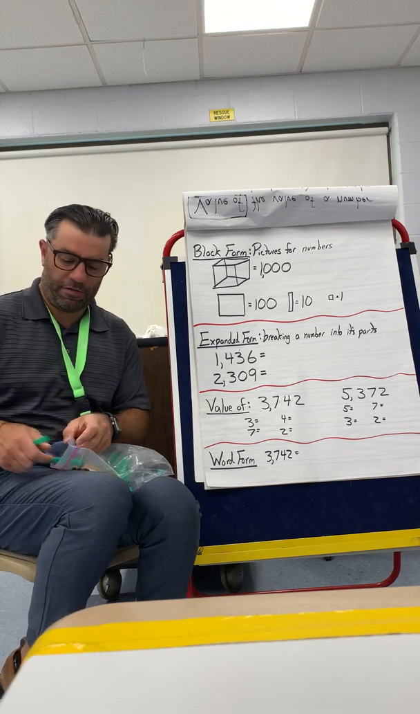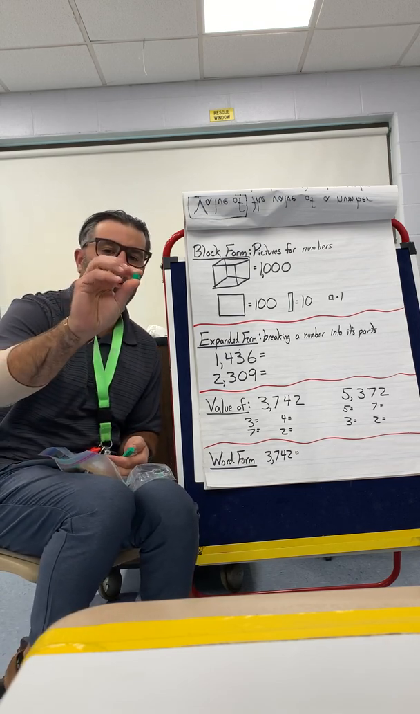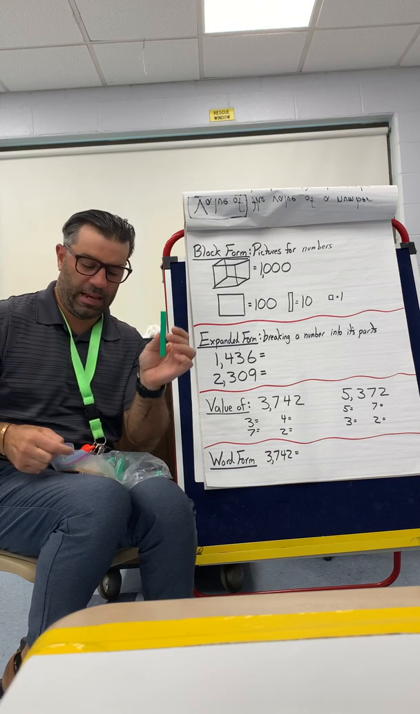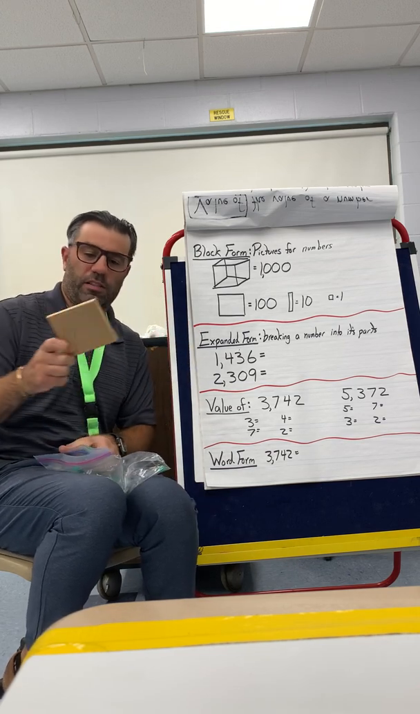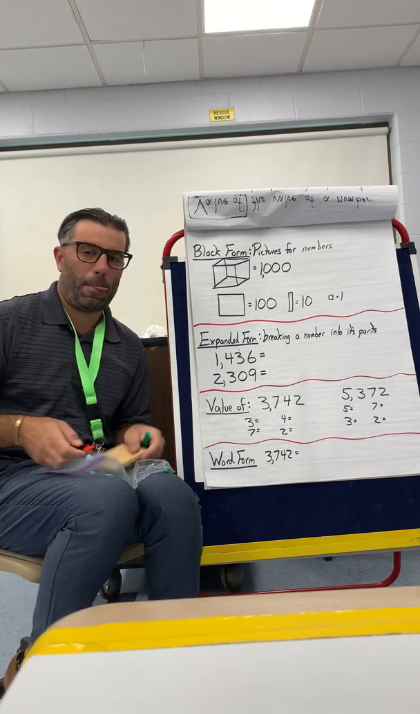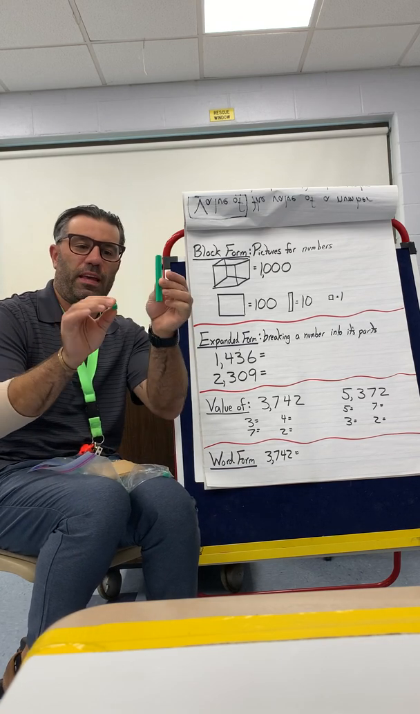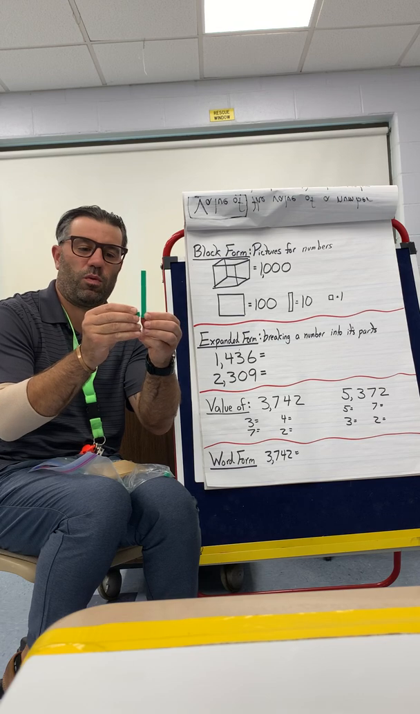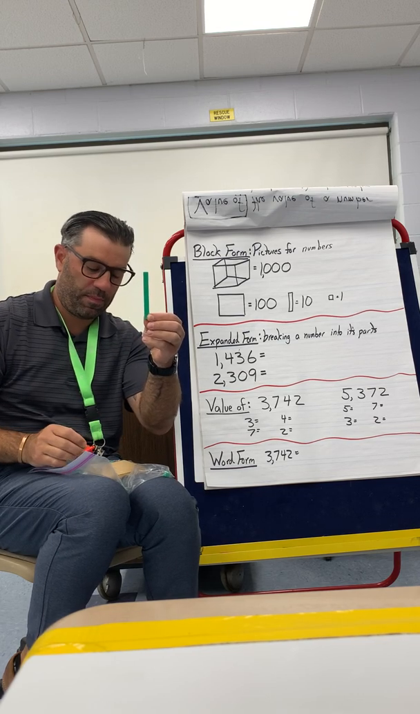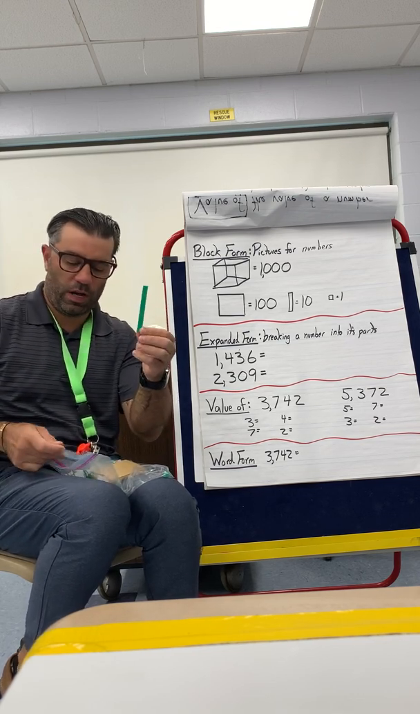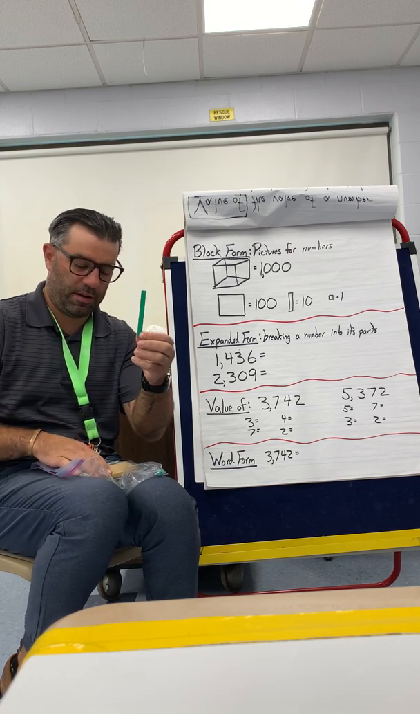If you have, this is 1, this is 10, this is 100, right? So if I have 10 of these, it makes one of these. 1, 2, 3, 4, 5, right? All the way up. So 10 ones in 10.